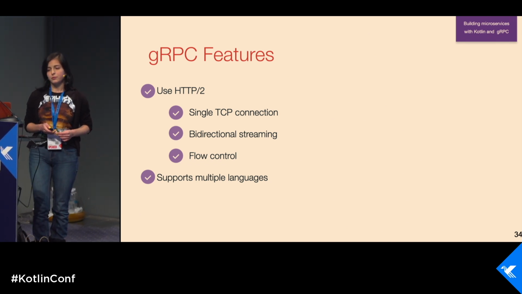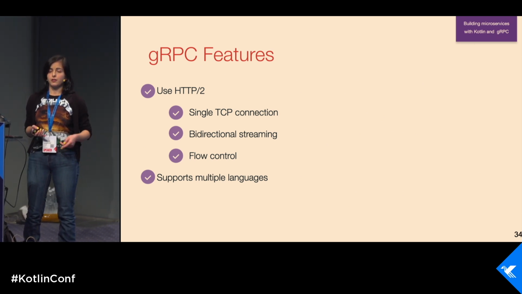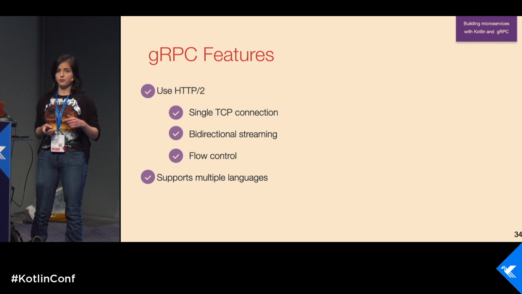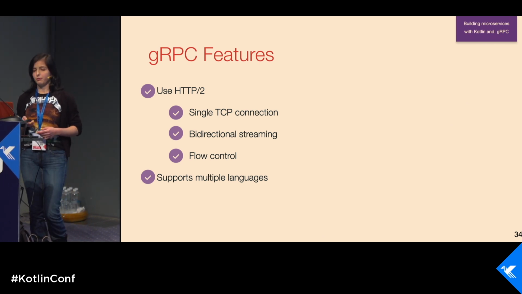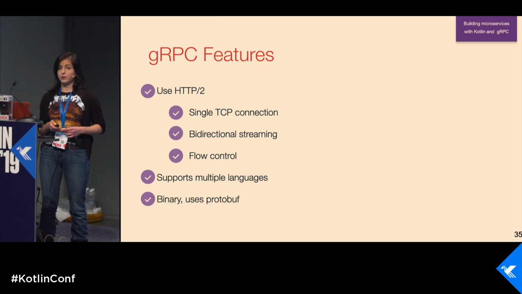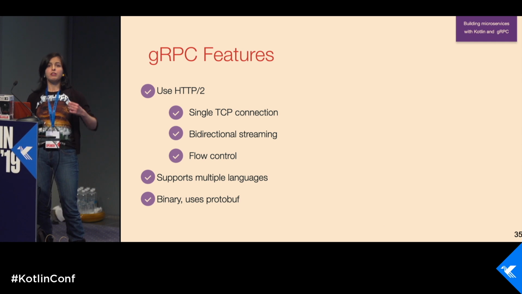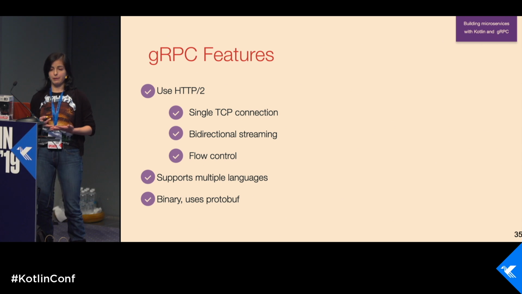gRPC also supports multiple languages. As I already told you, you can use Kotlin, Scala, Java, Go, JavaScript, TypeScript, C#, whatever you want, even Python. And one of the main features of gRPC, which really makes it cheaper and can reduce your costs, is binary.